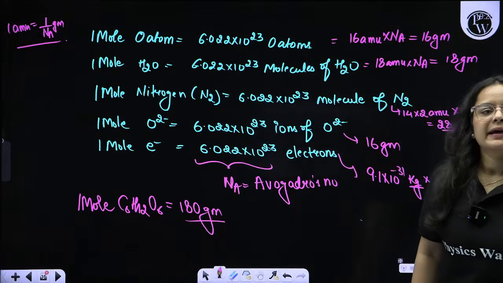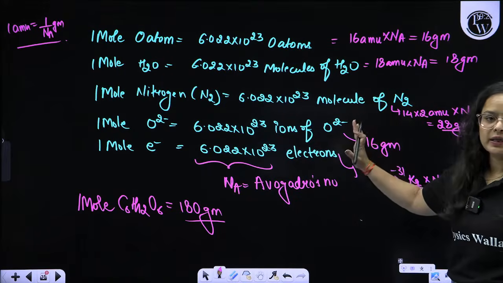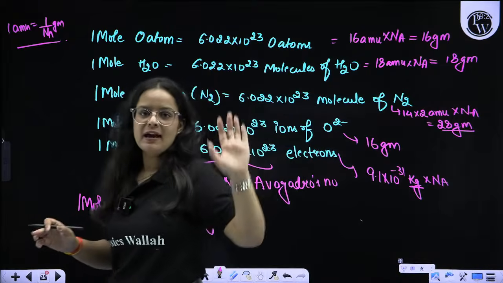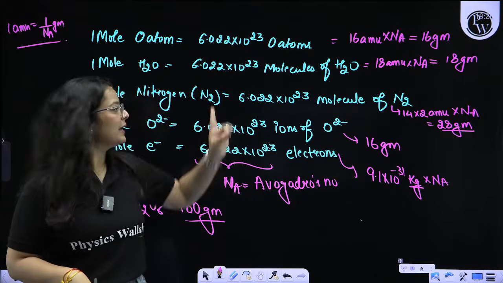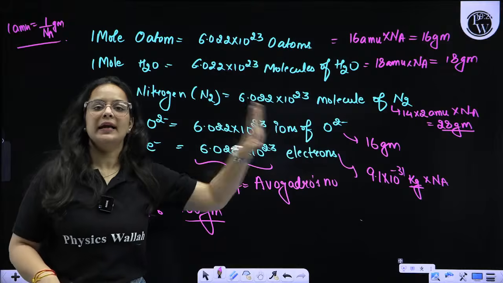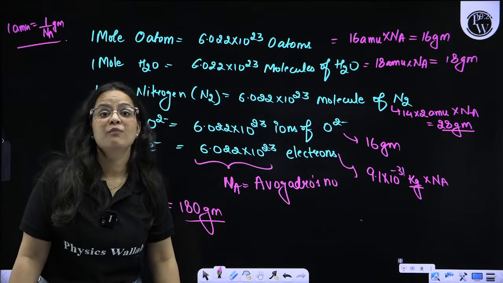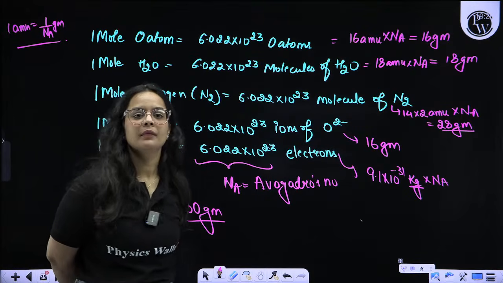Ma'am, please repeat it again. Beta, what do you want me to repeat? I just stated over here the mass of moles. Okay, just write the same value, only the unit will change, that is grams. In place of AMU, you just have to write grams, and that is how you will be able to find out the mass of a mole of any of the components, as simple. Is it clear now?